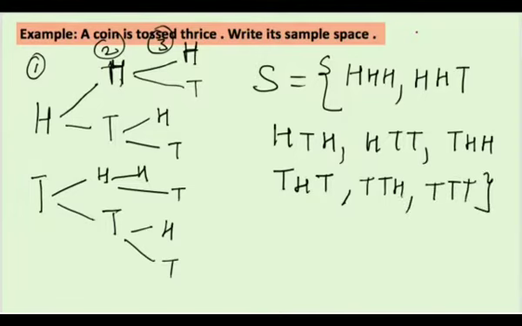Again, you know that in a set you can write anything first or later, it hardly matters. Order doesn't matter over here. What matters is whether we are writing all the outcomes or not. So there are 8 outcomes here, right?